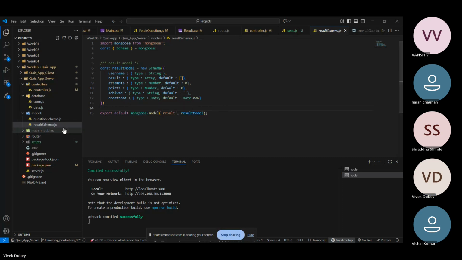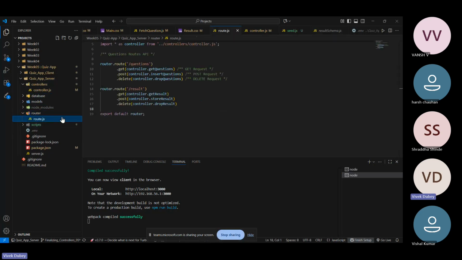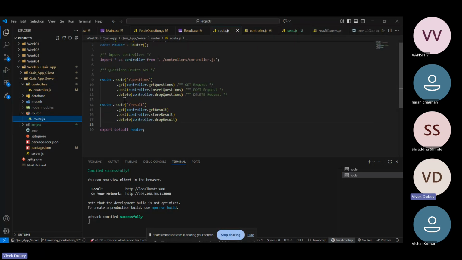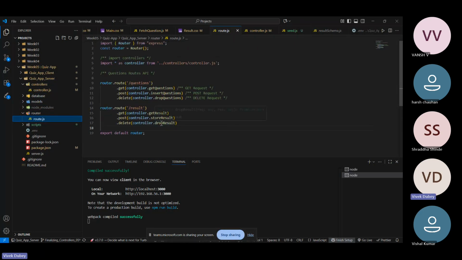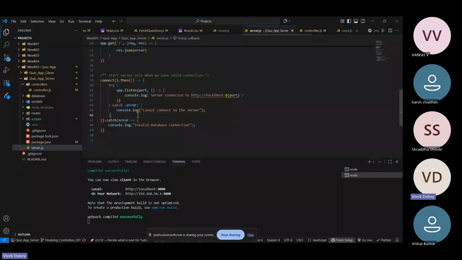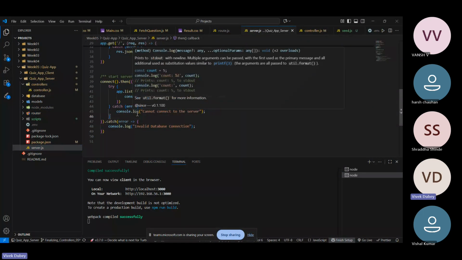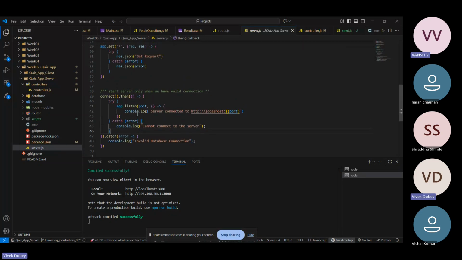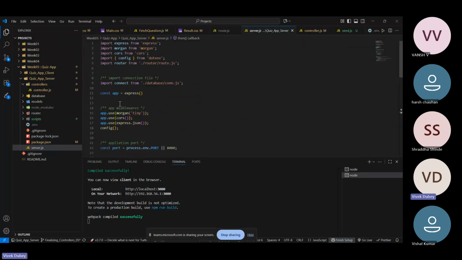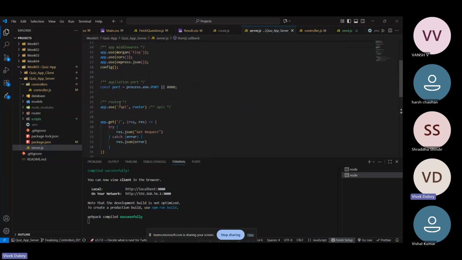Then after the models, we have the router. In this router, we are just calling all the routes for get, insert, drop and so on, using the controllers that we have created. Here I am not using any auth script, but in the upcoming major project, I will do everything. And this is the server.js, a basic server file.